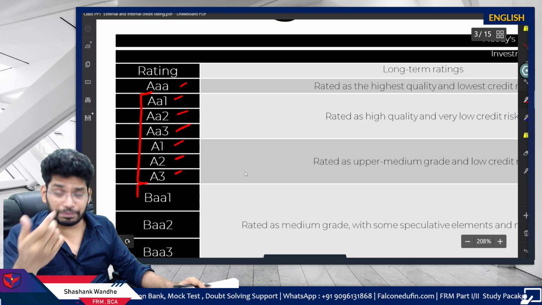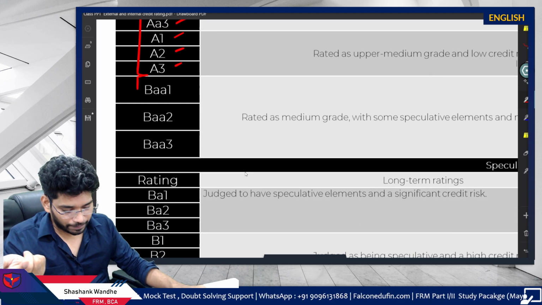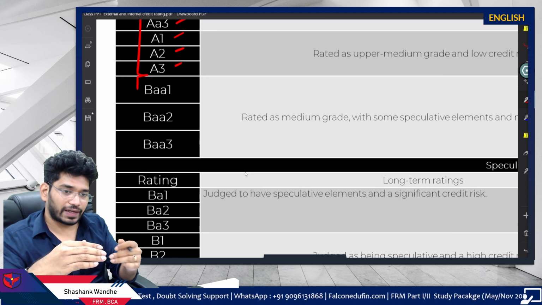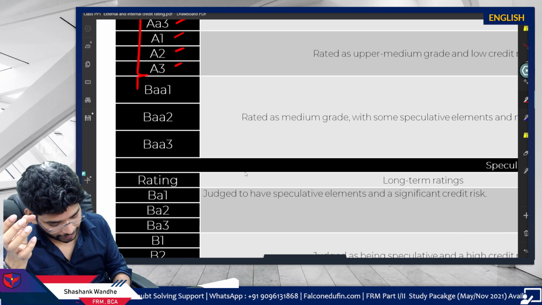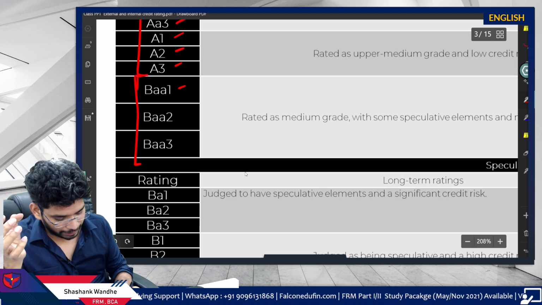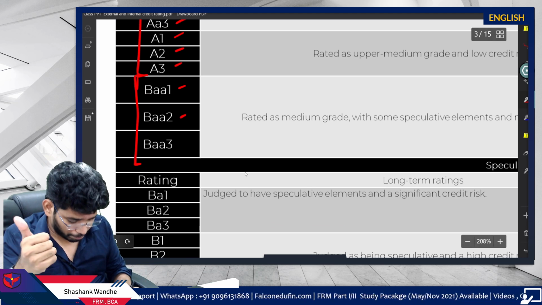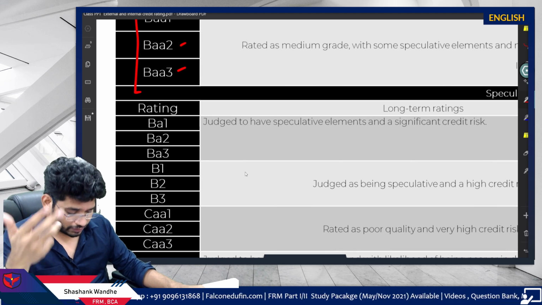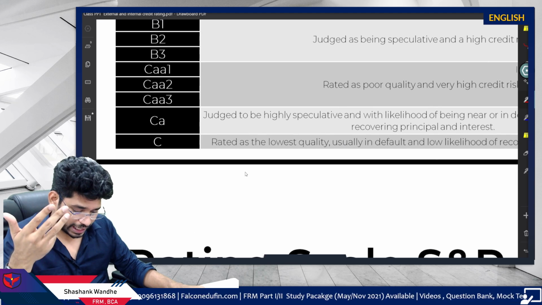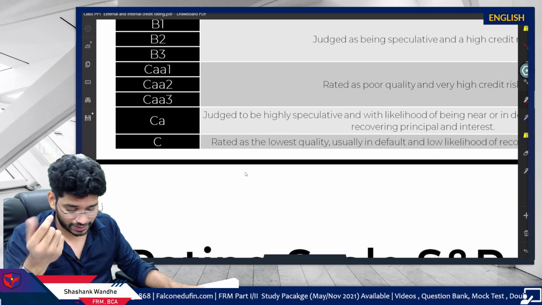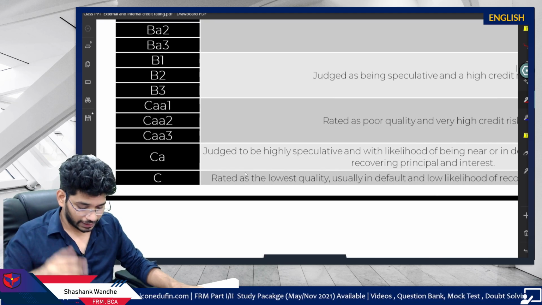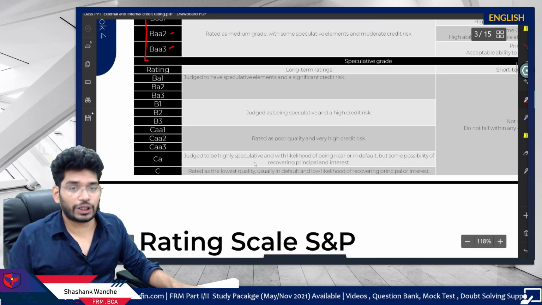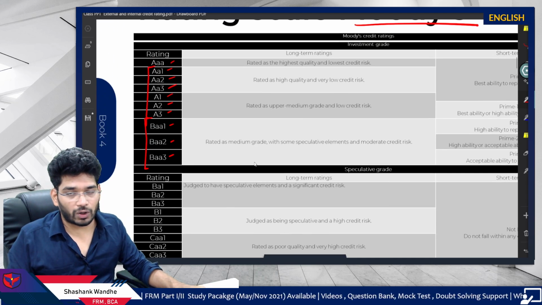Then we have the B. This is a different grading, as in the next grading is the B category. In the B category we have Baa1, Baa2, Baa3. Then we have Ba1, Ba2, Ba3, B1, B2, B3, Caa1, Caa2, Caa3, Ca and C, like this. You don't need to mug up. You don't need to remember all these things.